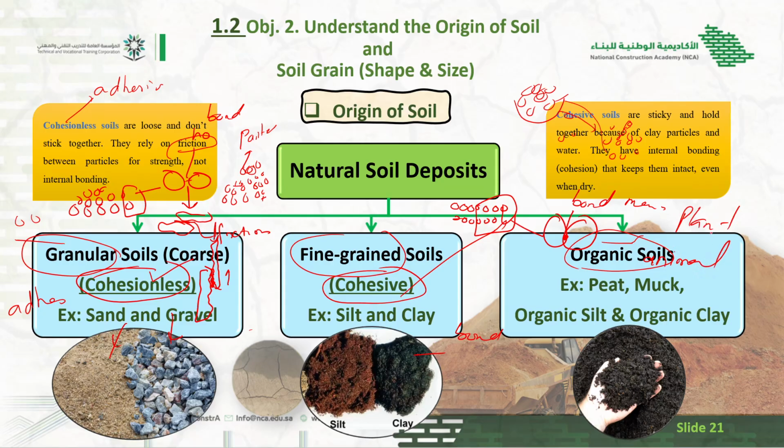If the soil has been made by the decomposition of plants or animals, for example, animals which have died and been buried in the soil for thousands of years, all the organs of the animal are mixed with soil. That type of soil is called organic soil. You can see here peat or muck. So these are the three types of soil, on the basis of different origins.